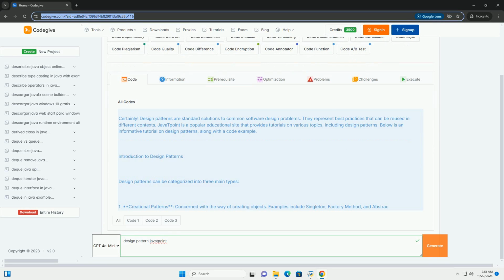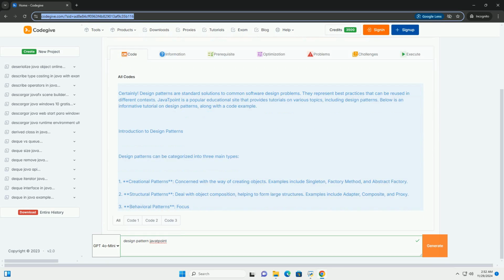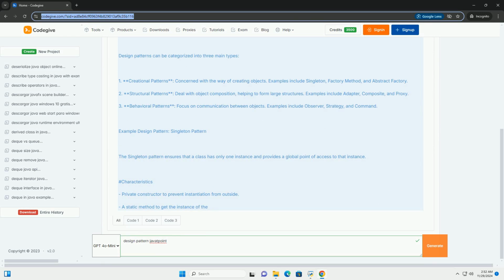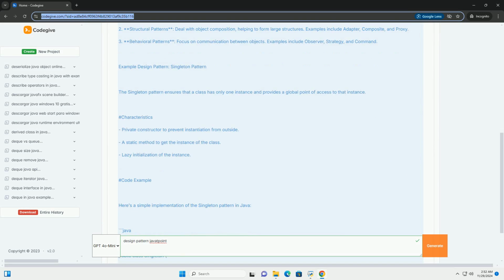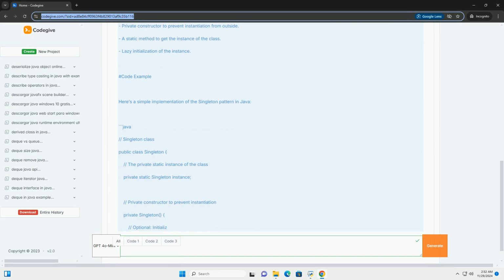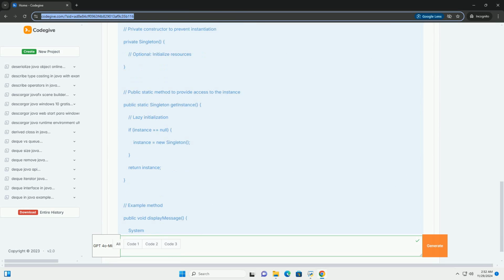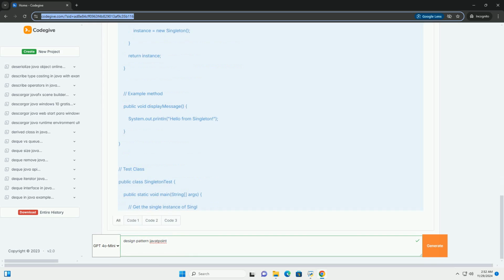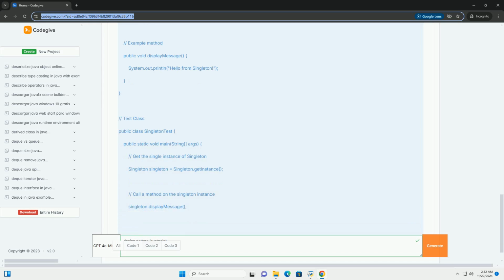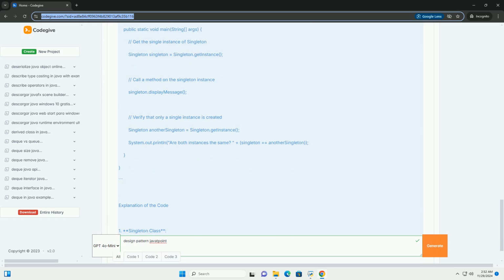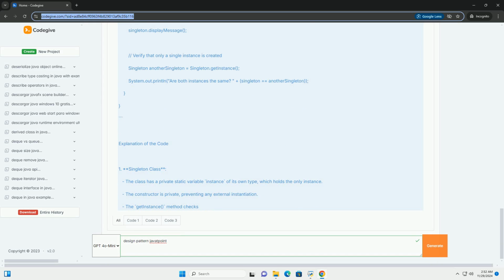Certainly. Design patterns are standard solutions to common software design problems. They represent best practices that can be reused in different contexts. Javatpoint is a popular educational site that provides tutorials on various topics, including design patterns. Below is an informative tutorial on design patterns, along with a code example.